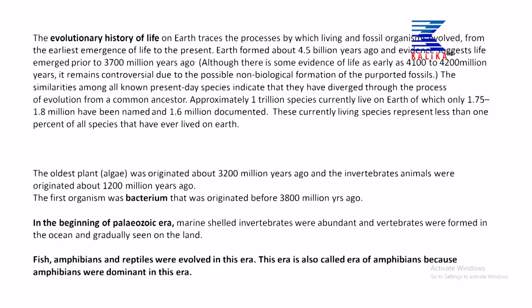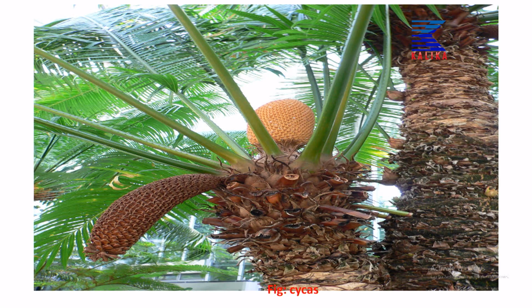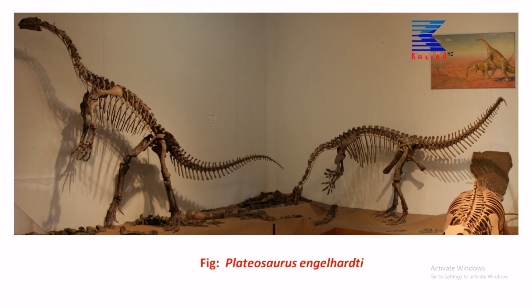Now, you can see the different plants, that is the cycad plant, which was developed at that time. You can see the animals, like the fossils of dinosaurs.